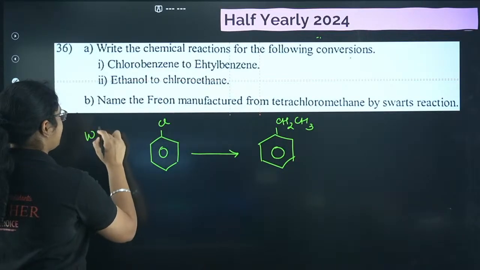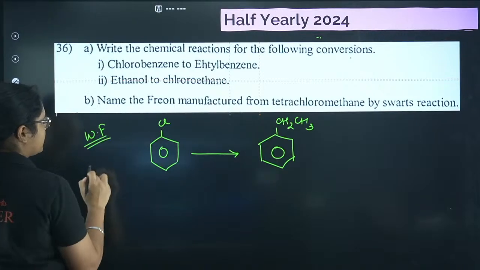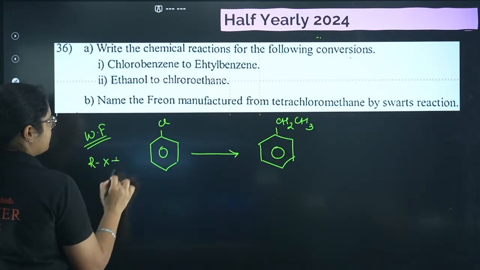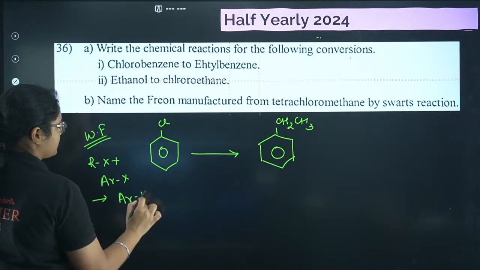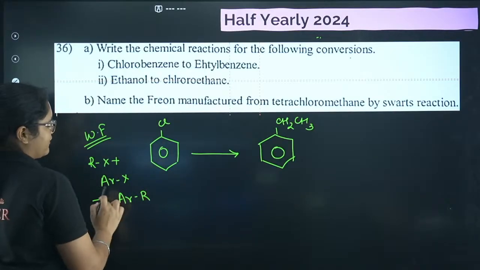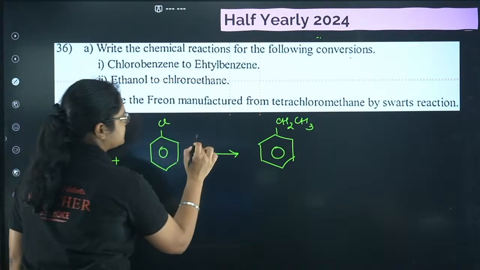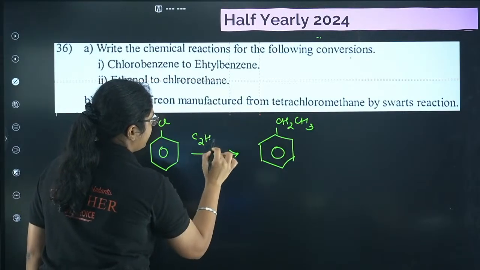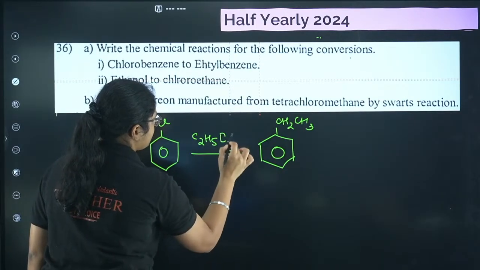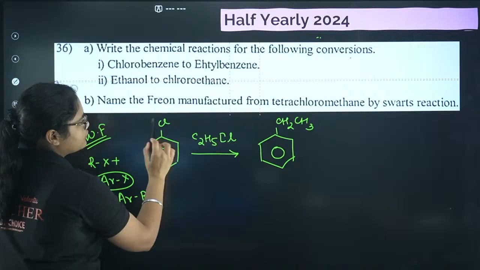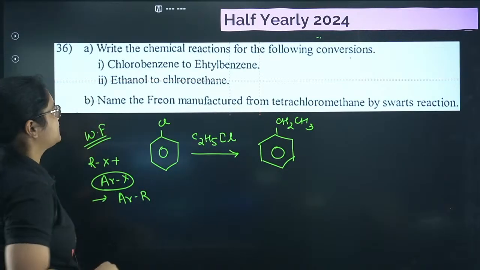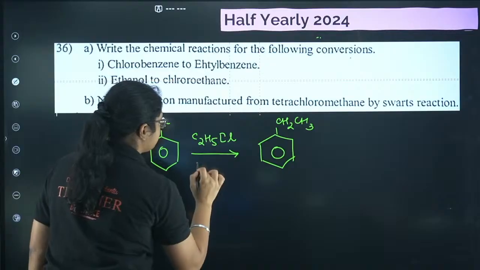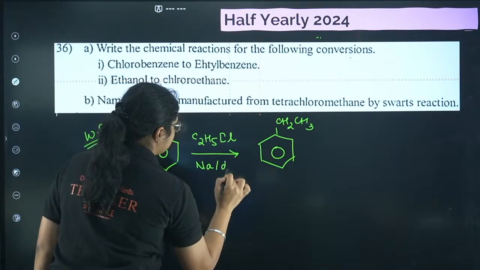Wurtz-Fittig reaction. In the Wurtz-Fittig reaction, you take RX plus ArX to get ArR, right? So I already have this ArX, and if I mix that with C2H5Cl, these two will react and I'll get this product. So what do I have to add here? This one in the presence of Na and dry ether.